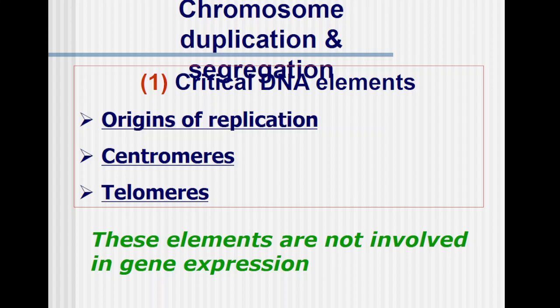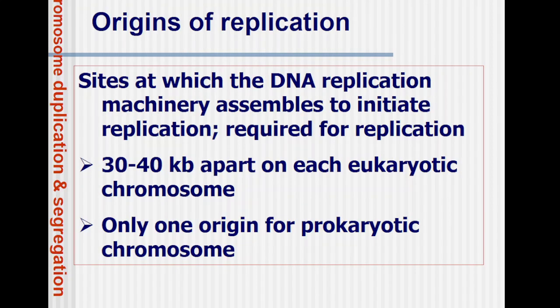And the telomeres are the end parts of these arms, at the extreme of the chromosome. These elements are not involved in gene expression. They are important from the chromosome point of view, but they are not directly involved in the process of translation.